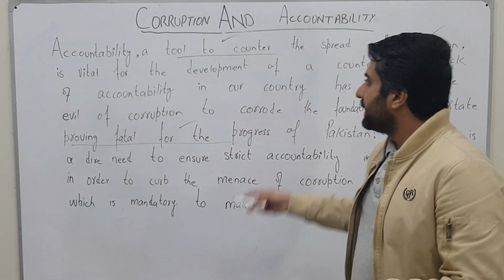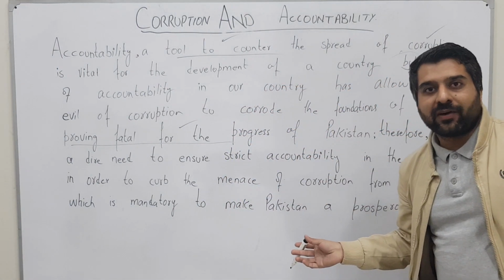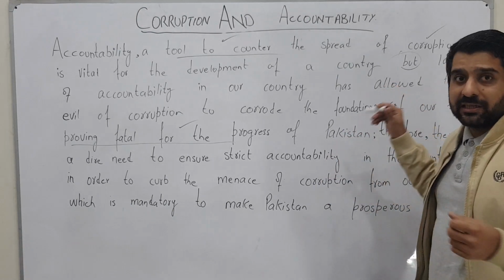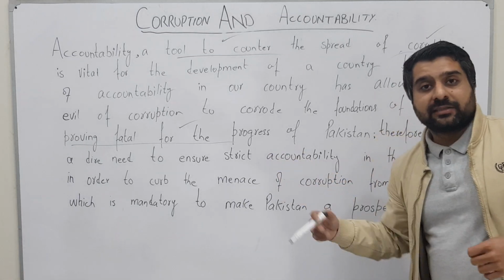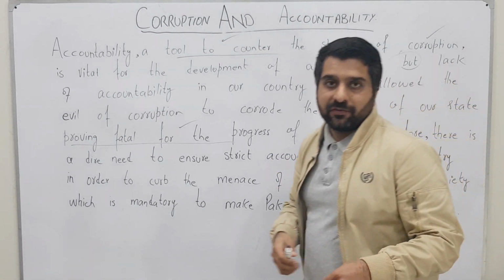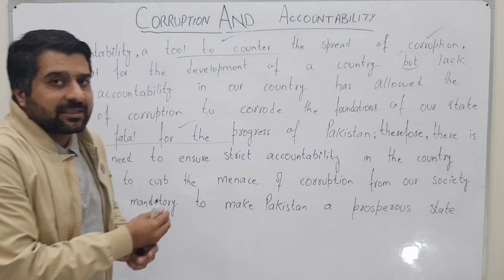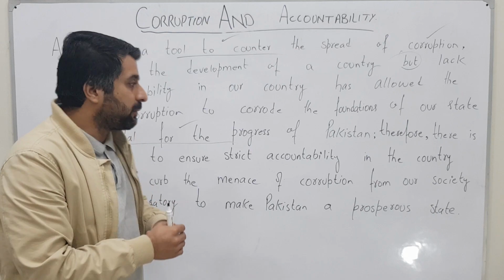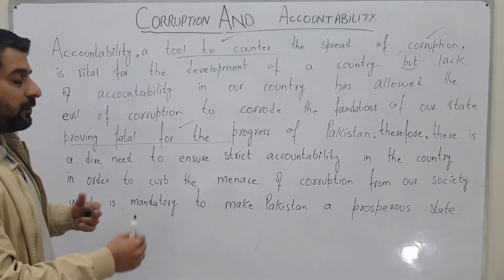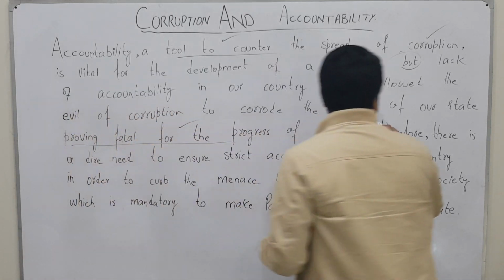In the second line, I have discussed that accountability is very vital for the development of any state. But if there is a lack of accountability, that proves fatal for the development of any country. So in the first four lines, I am discussing the problem and mentioning the impacts of the problem. Now we are moving towards transition with the help of a transition phrase.